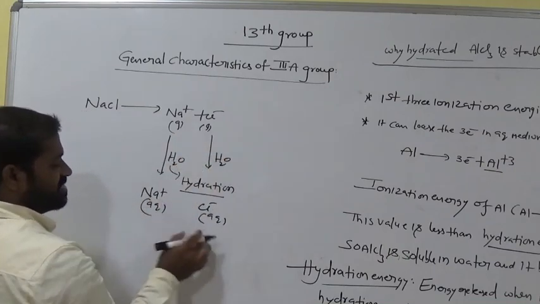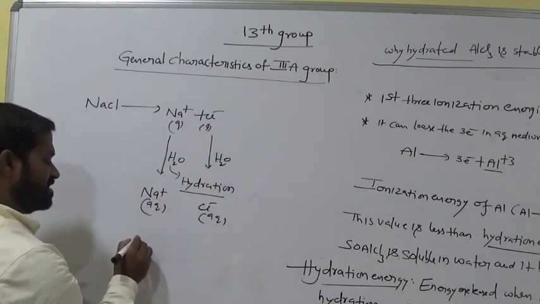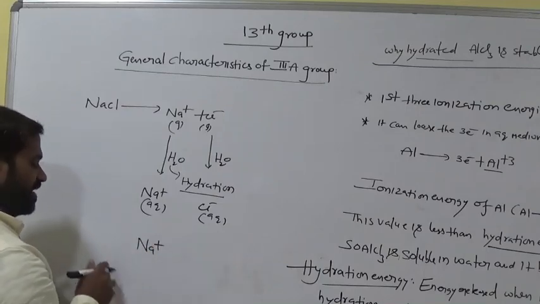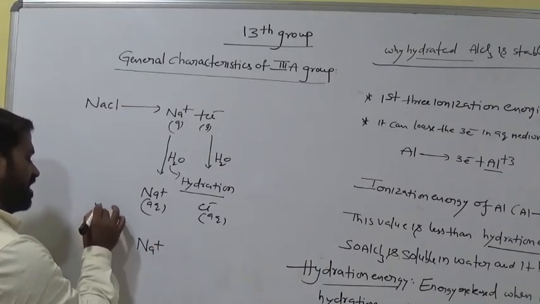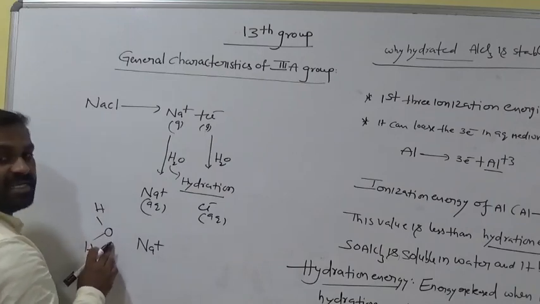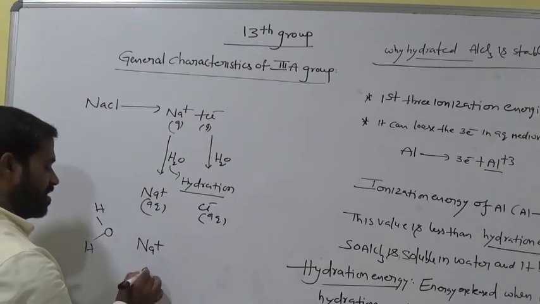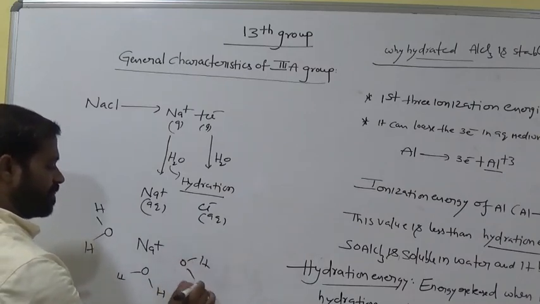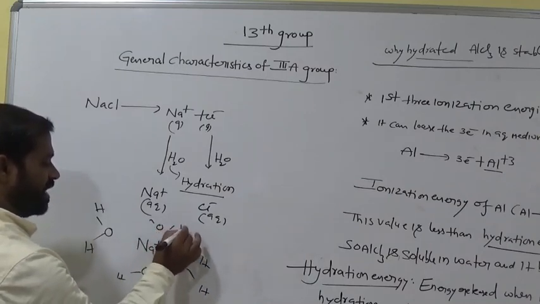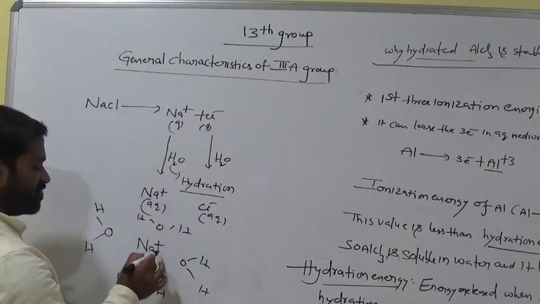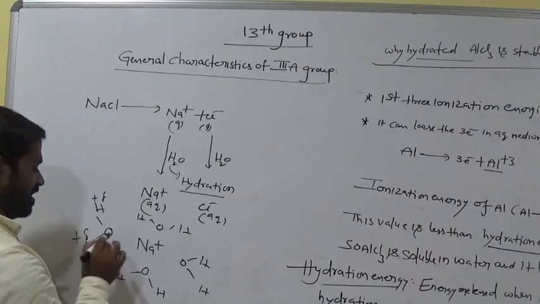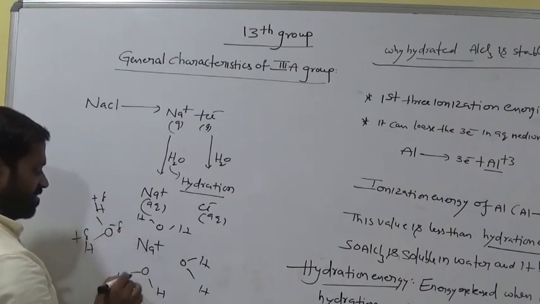It is gas, it is aqueous state. Now we dissolve in water, and in water the more electronegative atom is oxygen. Oxygen is the most electronegative atom. This is partially positive, delta plus, and this is partially negative.